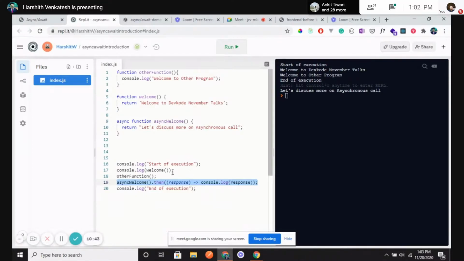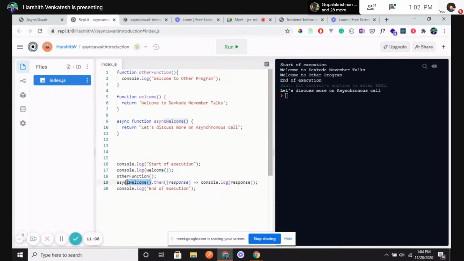So what is happening here is, when I call this function, it goes to this function, and it sees that there is a return statement. Since it is an asynchronous call, it tells JavaScript you can go ahead with the execution of all the statements. Once that is done, at the end, if I get the result, I will showcase it here.